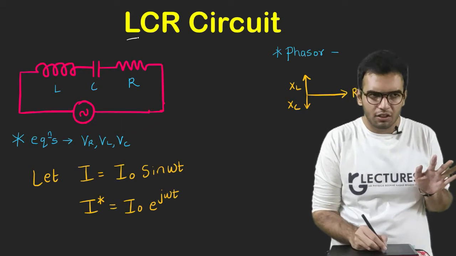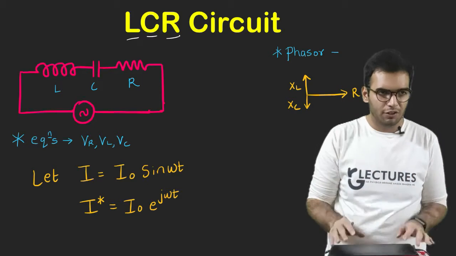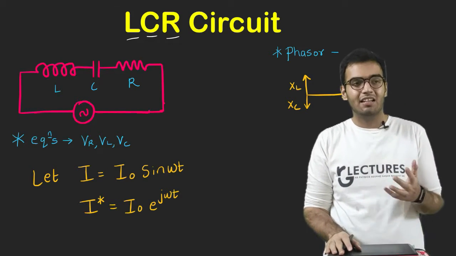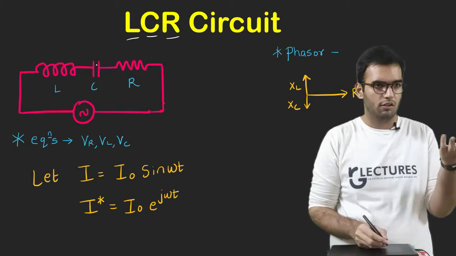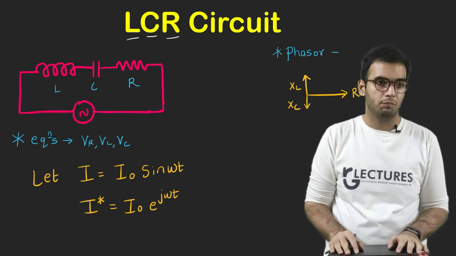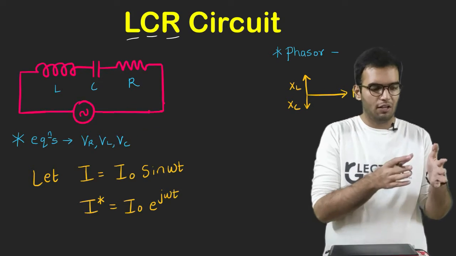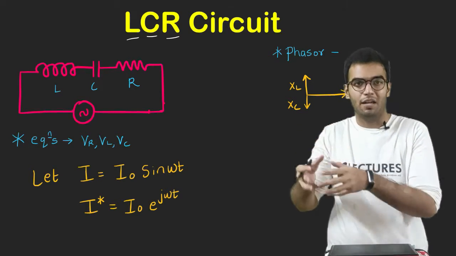That means inductor, capacitor, resistor will be connected in a single circuit. Now we can connect these things in two ways. One way can be in the series mode, just like this, and the other way can be in the parallel mode. So there is a separate topic which is LCR series circuit, and there is a topic called LCR parallel.